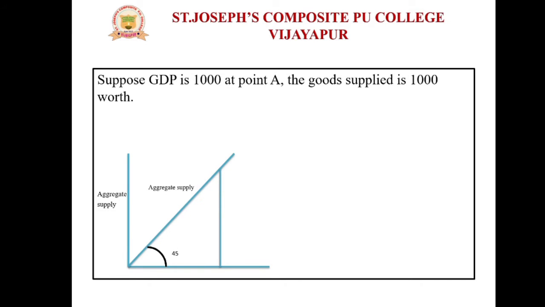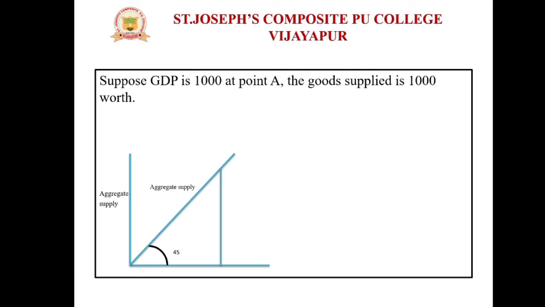Suppose GDP is 1000 at point A, then the goods supplied are also 1000 worth. That means whatever level the GDP is, that much is supplied. So in this example, if the GDP is 1000 at point A, then the supply will also be 1000 worth.